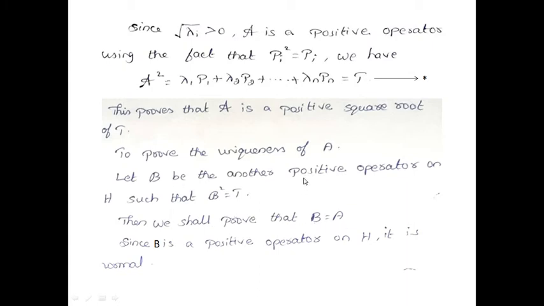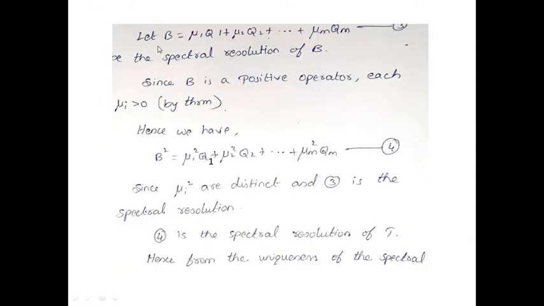Since B is a positive operator on H, it is normal, like A. Now you can consider B equal to mu1 Q1 plus mu2 Q2 etcetera plus mu m Qm as the spectral resolution. Since B is a positive operator, mu i is greater than 0. Hence we have B square, and the same procedure that we did for A square continues here too.